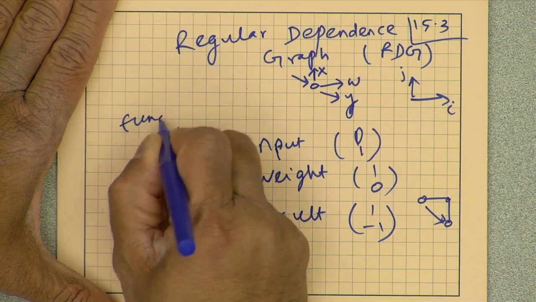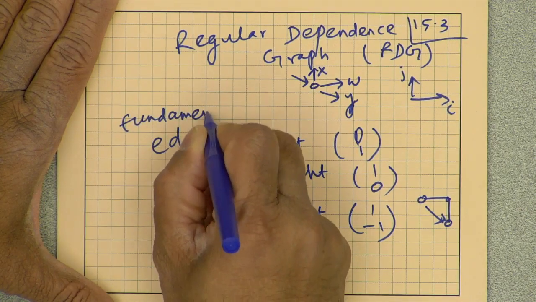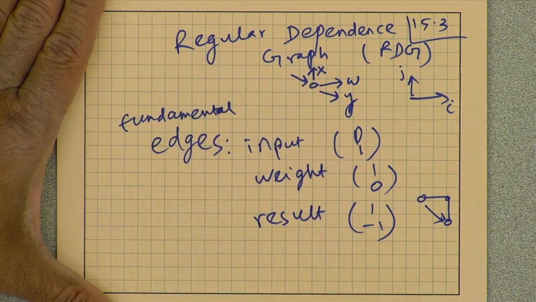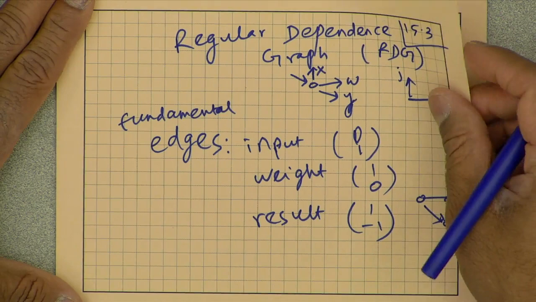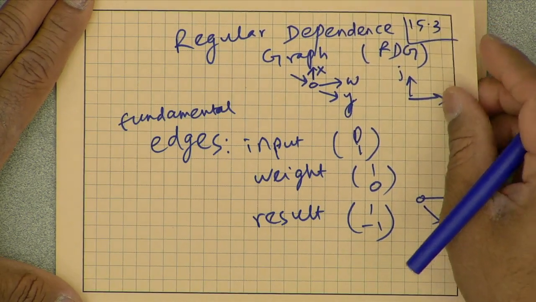These are the fundamental edges associated with a given node, and a dependence graph is called a regular dependence graph if all the nodes have associations of the same fundamental edges. So, all nodes have the same 3 fundamental edges. That is why it is called a regular dependence graph.